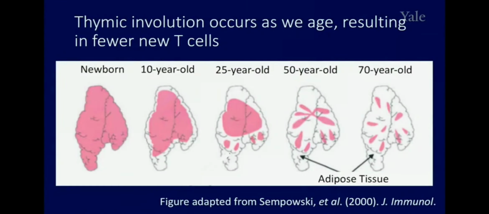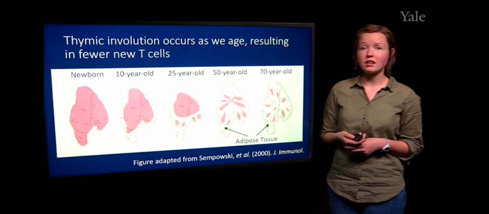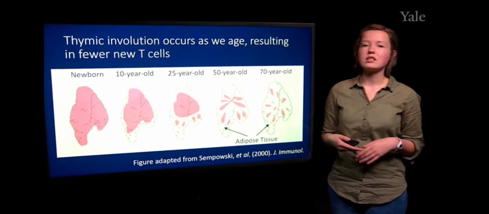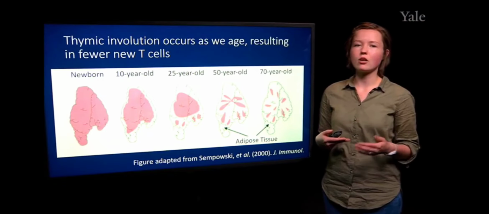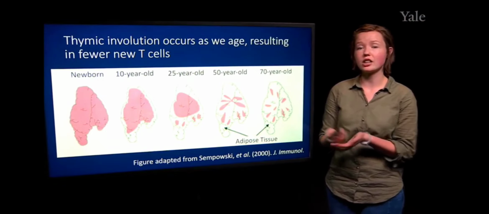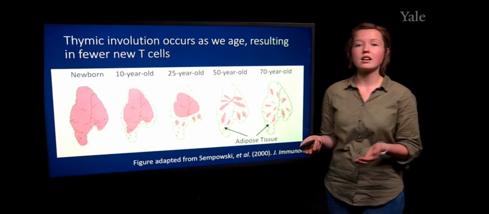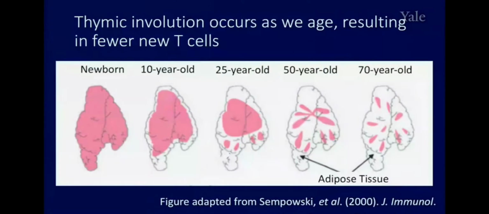And as you might imagine, this leads to a lesser capacity for T cells to actually be developed in the thymus. So the bone marrow will continue to develop B cells over the course of a human's entire lifespan, constantly pumping out B cells as well as other blood cells. But the thymus, by contrast, will start to have a lesser capacity to make T cells over time.